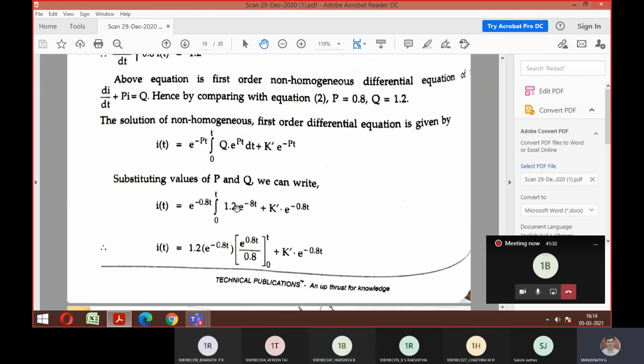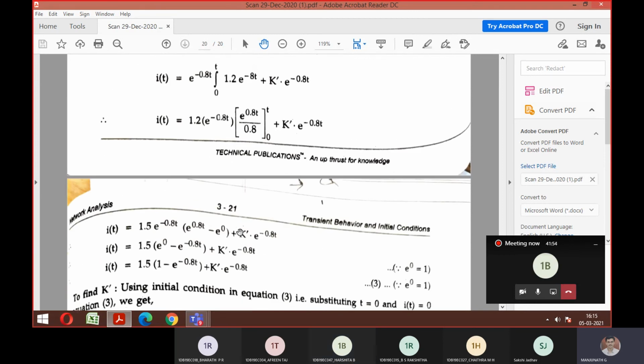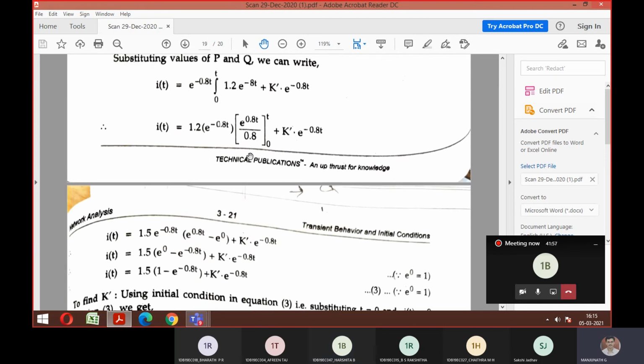Okay. Now look here. Can you perform integration of this? What is the integration of this? Can you perform integration here? Yes. So apply integration, 1.2 is a constant there.